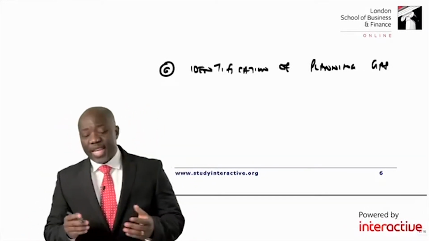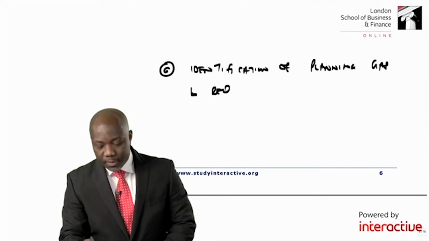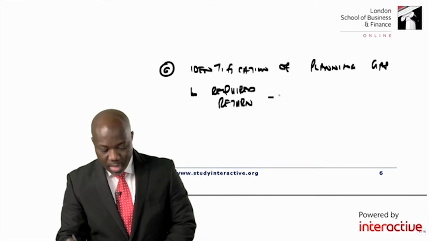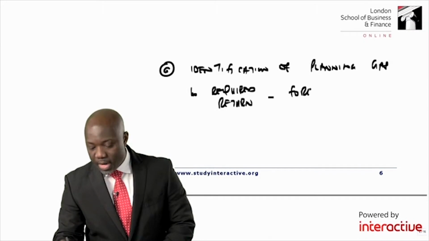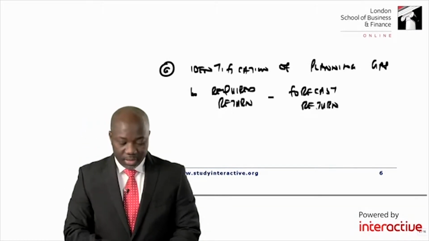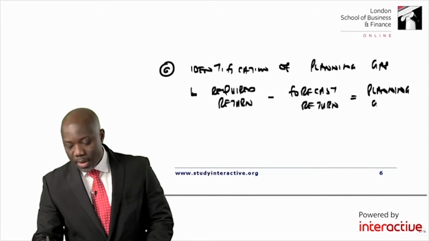When we talk about planning gap, we believe that the planning gap is the difference between the required return and the forecast return based on current activities. And we said this will bring about the planning gap.